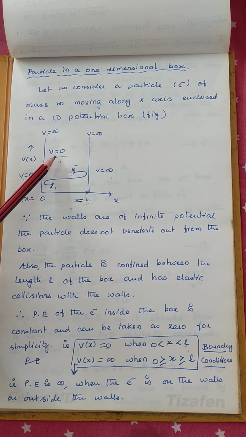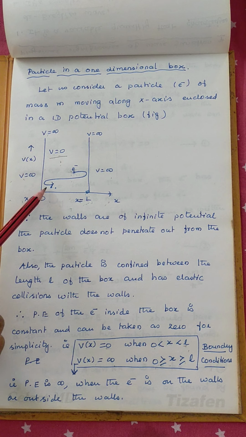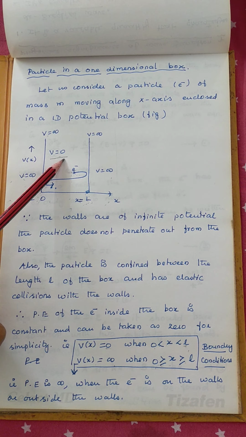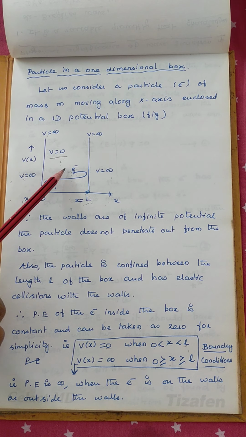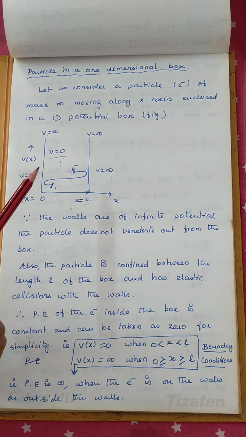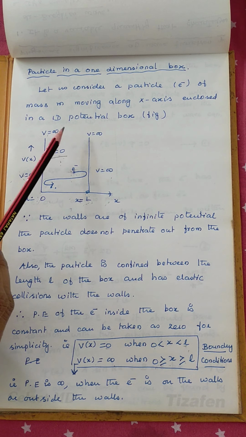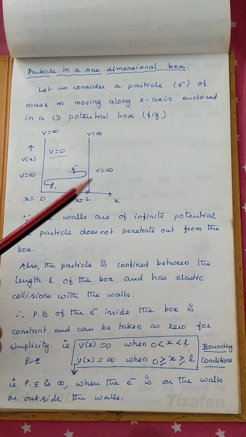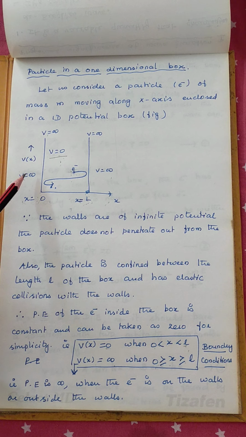So let us assume that the potential of the electron inside the potential well is 0. But on the walls and outside the walls, the potential is assumed to be maximum, because only then it cannot surmount the walls. So the potential on the walls and outside the walls is assumed to be infinity.